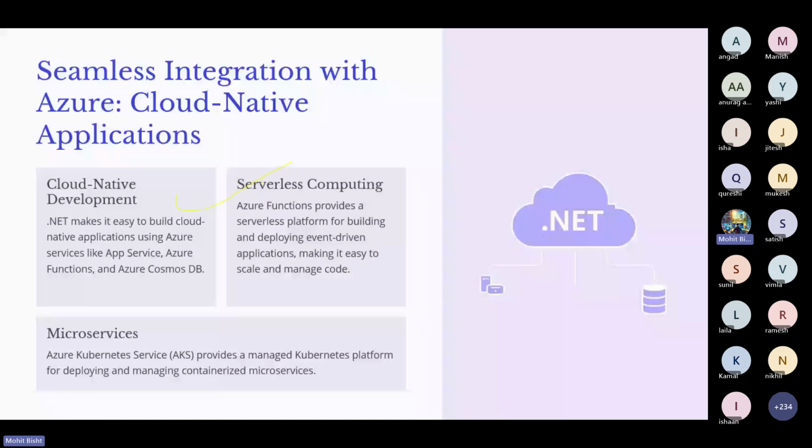Azure Functions provides a serverless platform for building and deploying event-driven applications, making it easy, scalable and managed. We already discussed scalability. I gave the example of Zomato and other applications: when some event occurs, suppose a festival, the sales and customers will increase, like the workload we already discussed. The code is very easy to manage, and it is very easy to deploy event-driven applications.